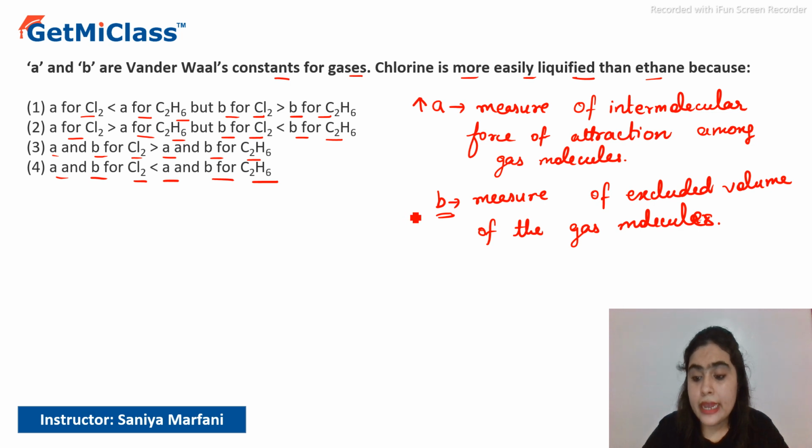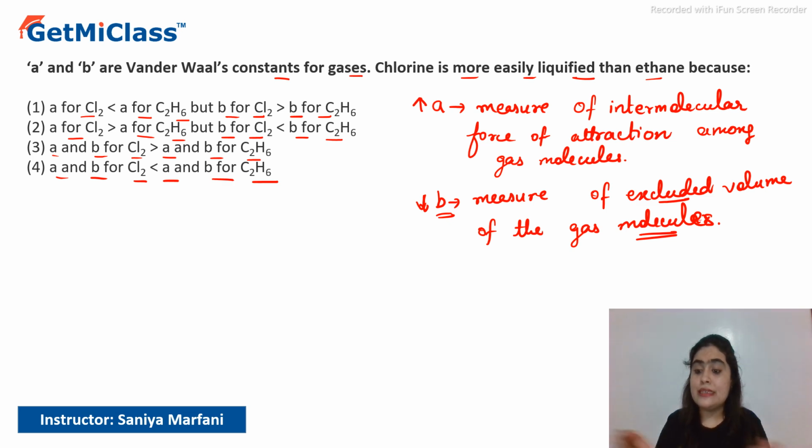Okay, so for the gas to be easily liquefied, the intermolecular force of attraction should be high and the measure of excluded volume of the gas molecule should be less. If it will be less, what will happen? Molecules will be of smaller size and intermolecular force of attraction can be greater, because as the molecular size increases, the nucleus separation increases and the intermolecular force of attraction decreases. But if the molecular size is small, it will try to attract the two atoms with a stronger force. So less the molecular size, more will be the intermolecular force of attraction.